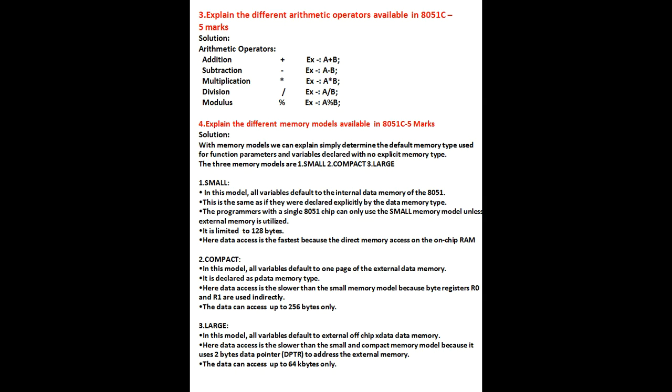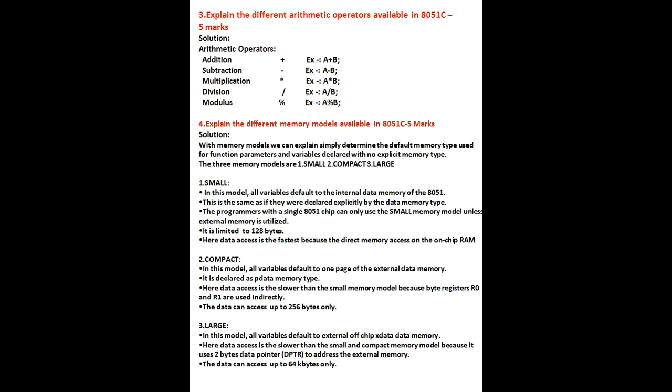Next memory model is compact. Here in this model, all the variables default to one page of external data memory. So your data is going to be stored in external data memory, in terms of pages. That's why it is declared with the pdata memory type, because you are storing the data in pages of external data memory.